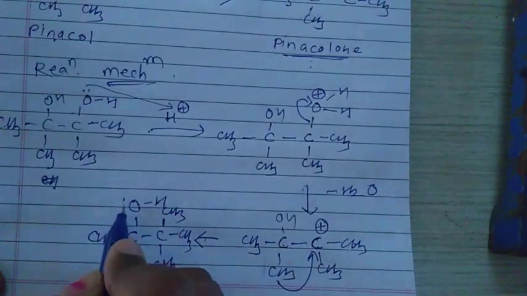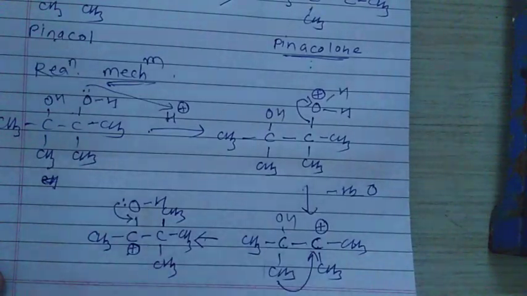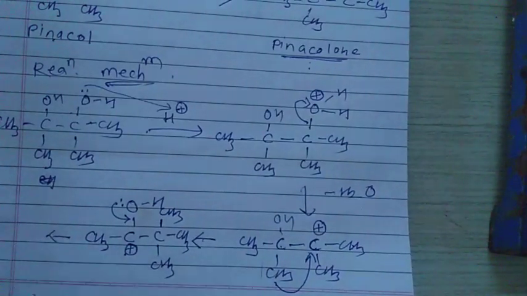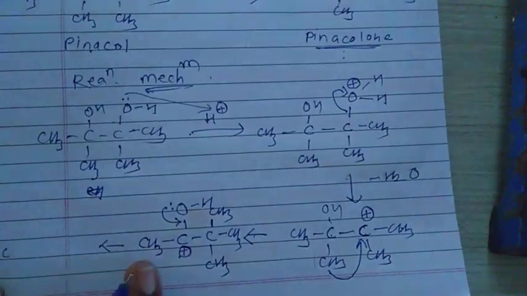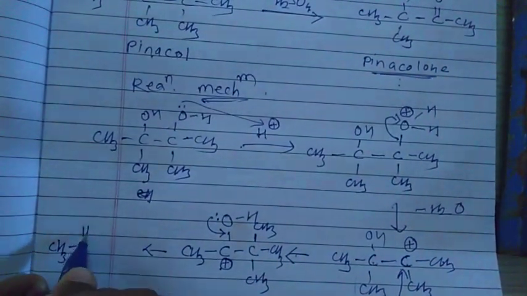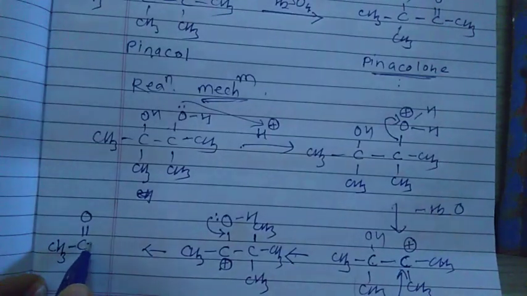Then what happened here? The lone pair of this oxygen is shifted to this carbon, and there is a formation of a carbon-oxygen double bond. The structure we got here, that is CH3, this carbon which forms a bond with the oxygen, then its valency is going to be complete.